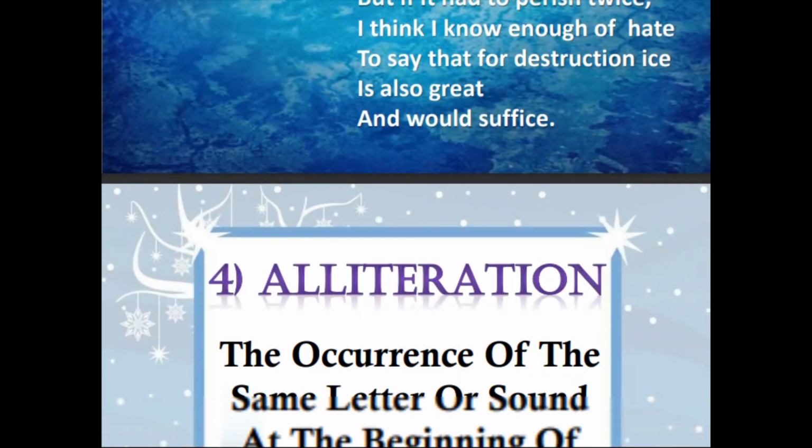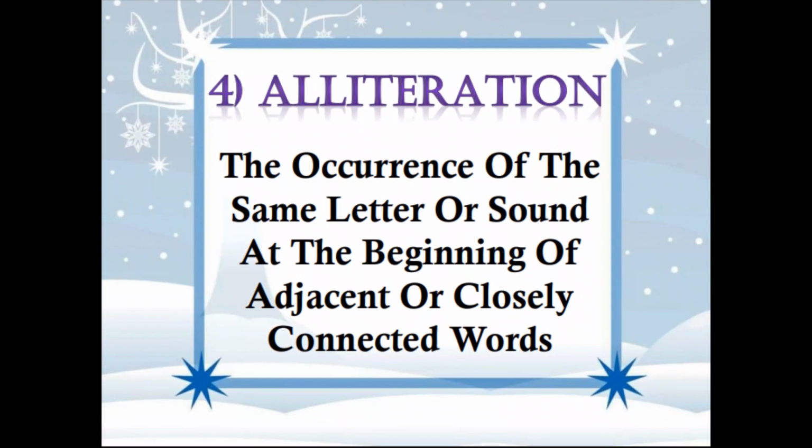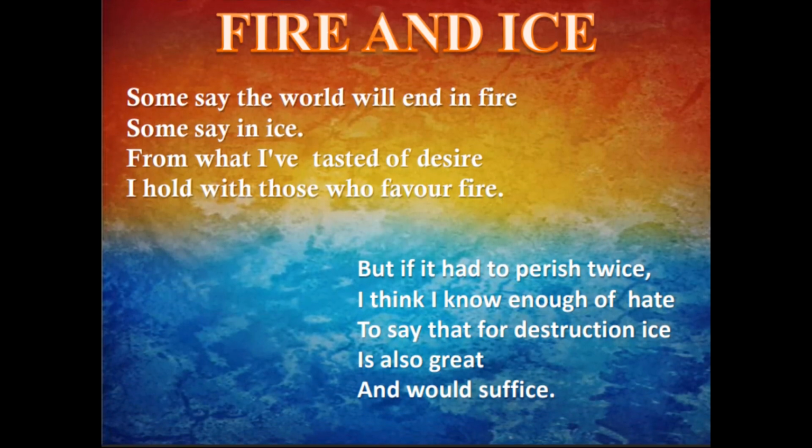Alright, so let's move on to the fourth poetic device, that is alliteration. The occurrence of the same letter or sound at the beginning of adjacent or closely connected words. Alright, so now let's see where it is being used in the poem. Some say, some say, alliteration is being used here. The world will, again alliteration is used here with W. And then fire. Some say